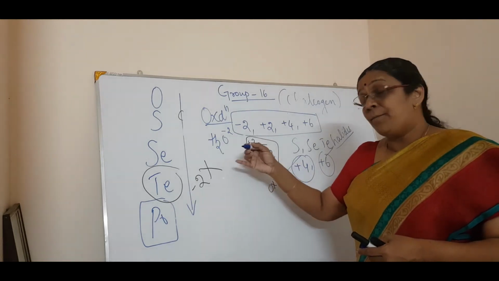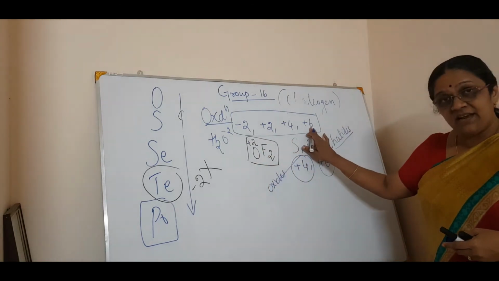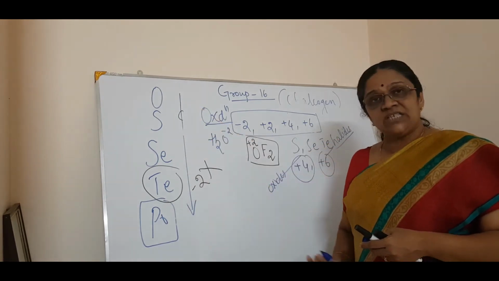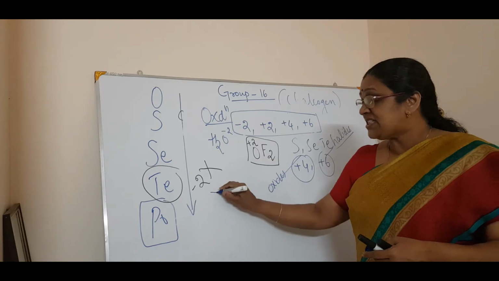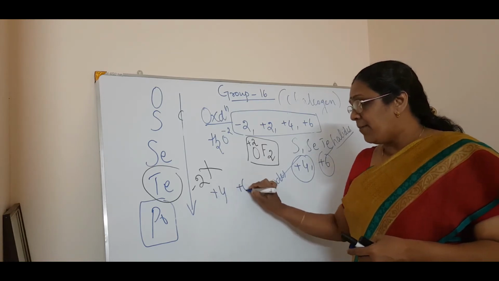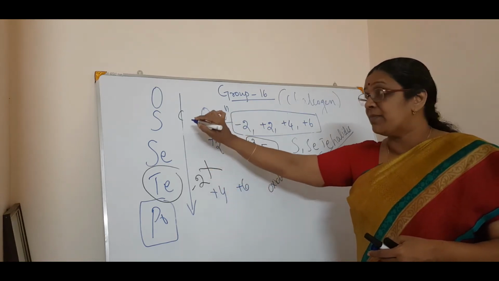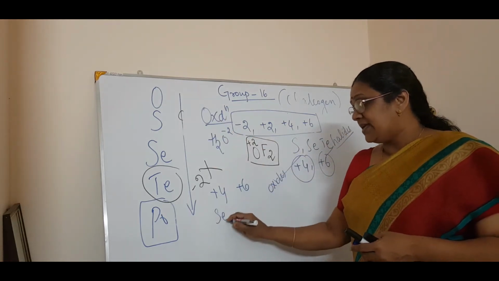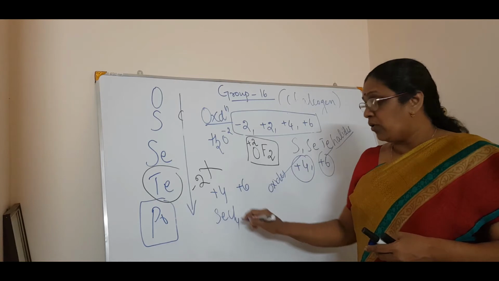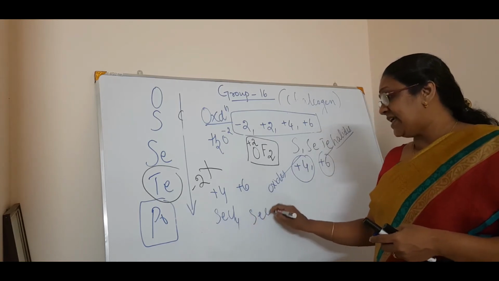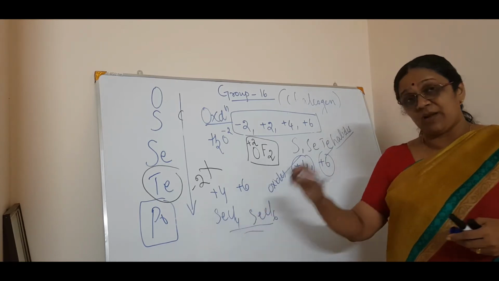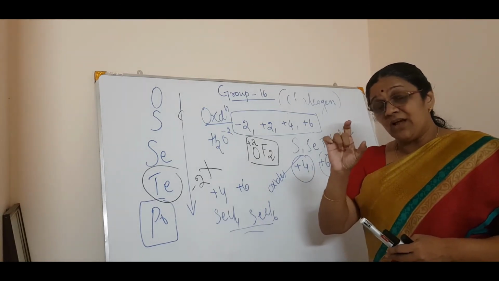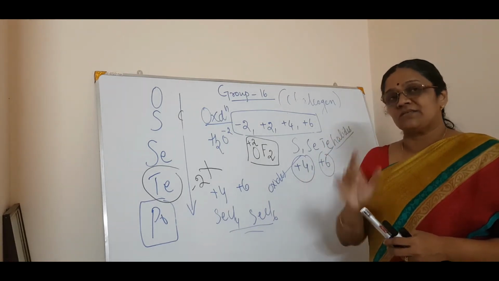The +6 oxidation state becomes less common when going from oxygen to tellurium. What is the reason? +4 is more stable than +6 when going from oxygen to tellurium. For example, SeCl4 is more stable than SeCl6. The same logic is applicable to the nitrogen family. Why? Because of the inert pair effect.